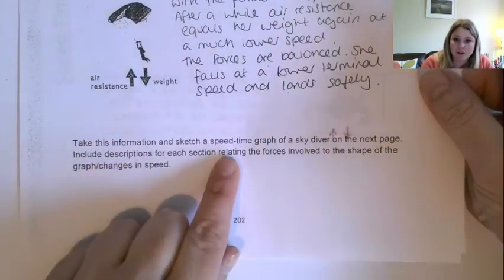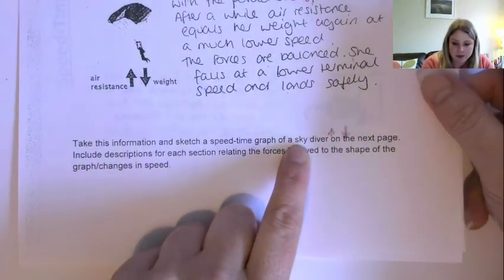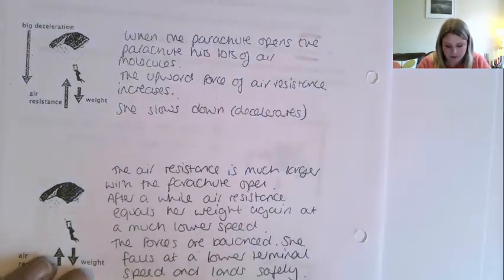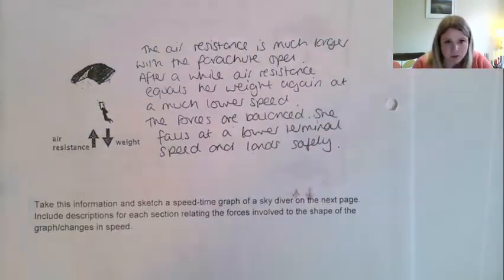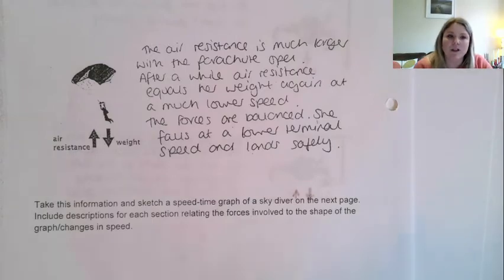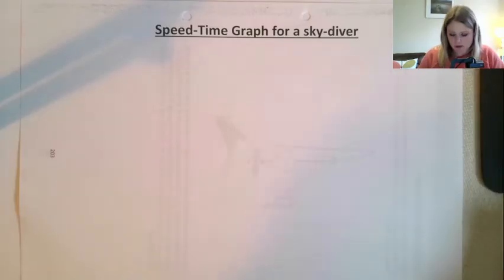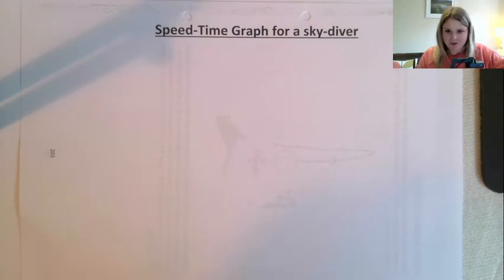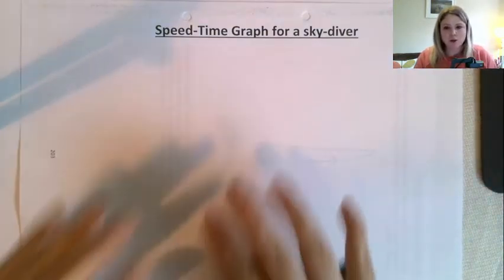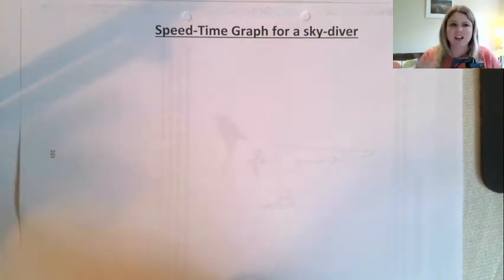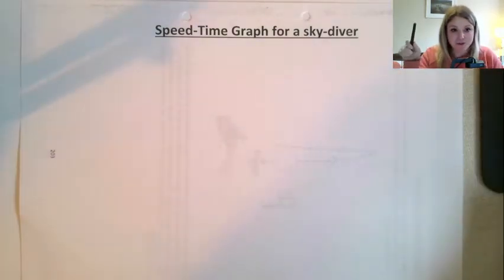So what we're going to finish off with today is doing this speed time graph for a skydiver. So we're going to be taking all of this information, from all of these stages of the skydive, and putting it on a graph. Okay, and whenever we're doing that, we'll talk through it again because I don't know how clear I was with that. Right, so page 203, turn it sideways for me, and let's get this graph drawn. I tell you what, we'll sketch the graph first of all, then we will talk through it while writing some notes on it. So let's get this drawn down.